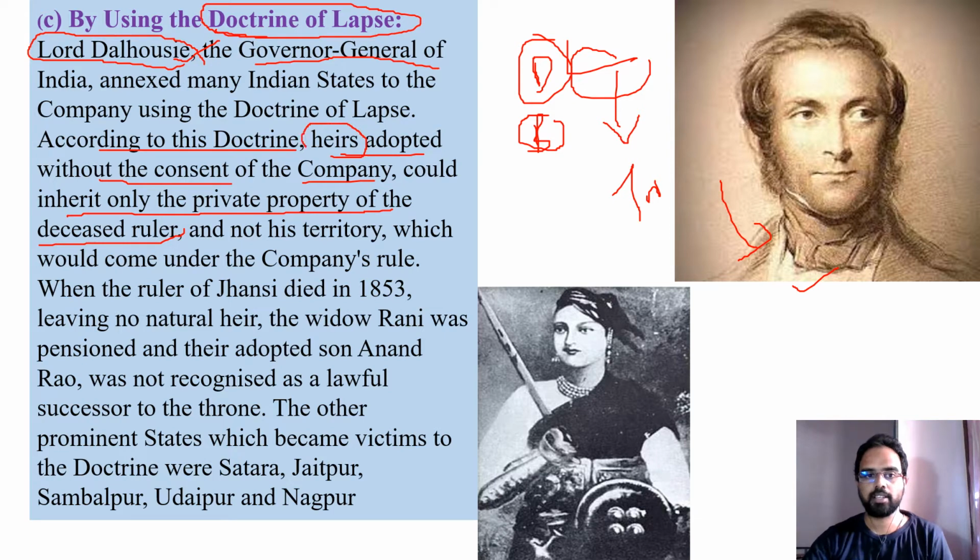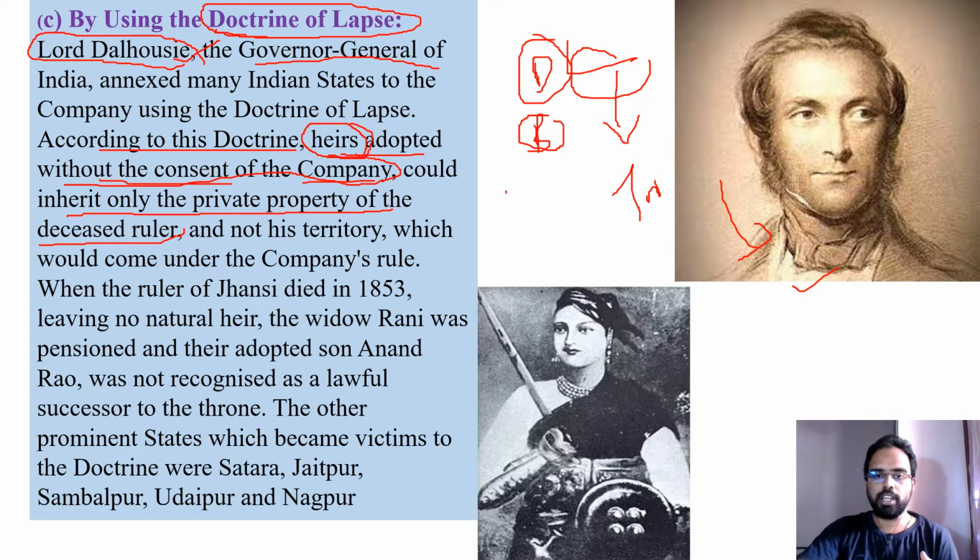So who are these heirs? An heir is generally a person who legally has rights. Suppose there are a father and a son. The son is a legal heir of the father. Whatever properties the father has, the son becomes the legal person to have that property left over by the father. So a legal person who has rights to certain properties from their elders. So here, heirs adopted without the consent of the company.